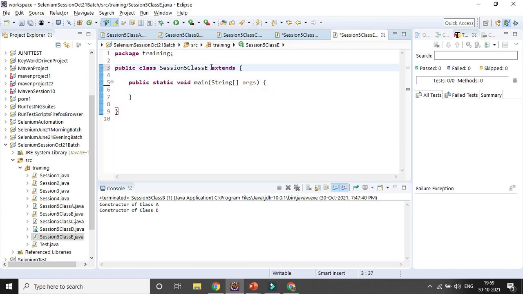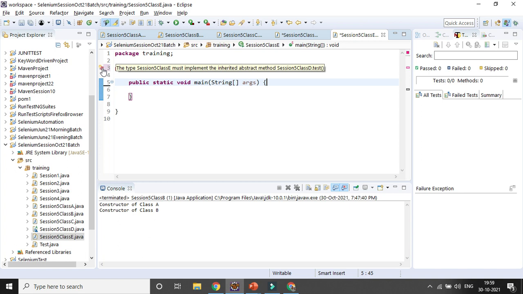You can see immediately an error message is coming. But this is not for a normal class. You have already seen it: whenever you extend a normal class from a normal class, there was no error message. But whenever you extend from an abstract class to a normal class, immediately you can see something coming. Why? Because that abstract class has an abstract method along with the non-abstract method.